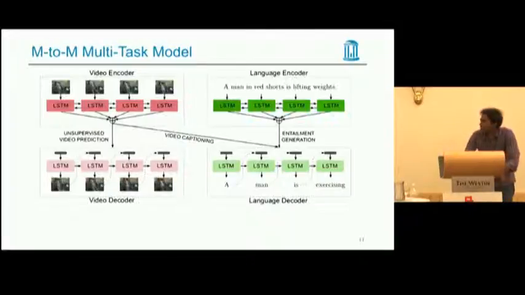Coming back to our full many-to-many multitask model, it is a combination of one-to-many and many-to-one. It has multiple encoders and multiple decoders. Overall, we improve the task of video captioning by improving its visual representation through sharing the encoder with video prediction, and also improve its logical story dynamics through sharing its decoder with entailment generation. And we do training in alternate mini batches through a tunable mixing ratio and validation set.